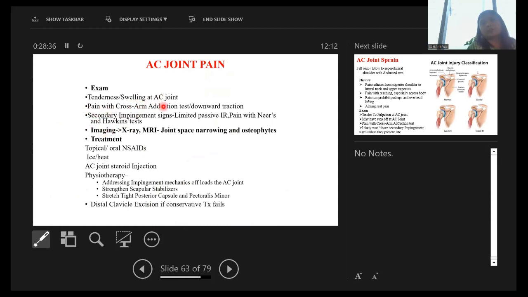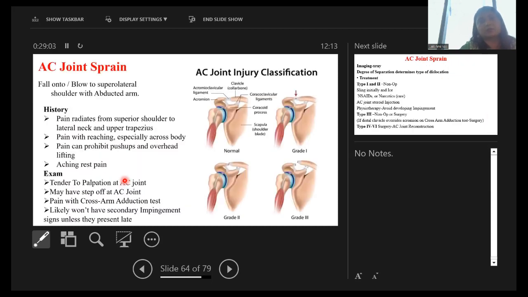AC joint pain: tenderness, swelling at the AC joint, pain with cross-arm adduction test, downward traction, secondary impingement signs, limited, positive IR, pain with internal rotation, pain with Neer's and Hawkins test, X-ray, MRI. Then here also you can give NSAIDs, ice pack, heat, AC joint steroid injection, physiotherapy, and if everything fails, then distal clavicle excision. These are the routine management of the pain conditions at the shoulder joint.